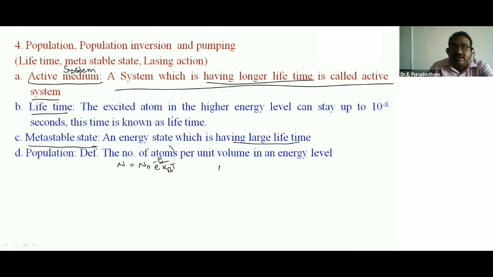N naught is the population in the ground state, kB is the Boltzmann constant, T is the absolute temperature, and N is the population in energy state E.